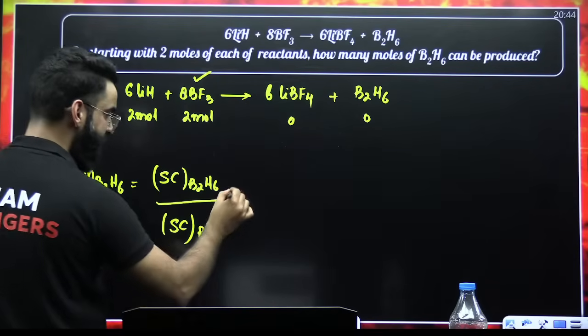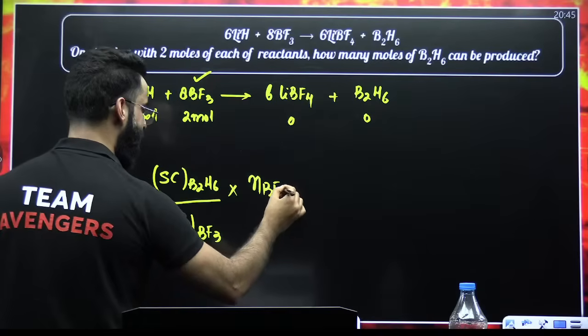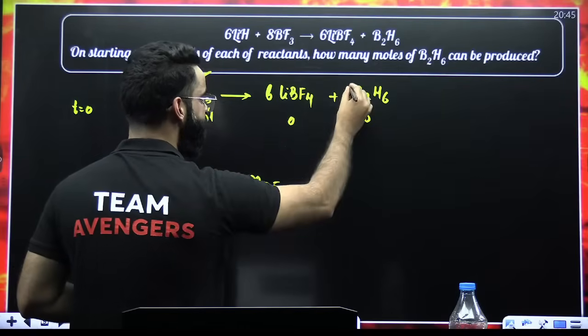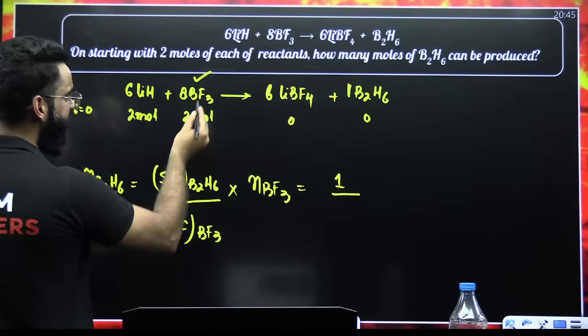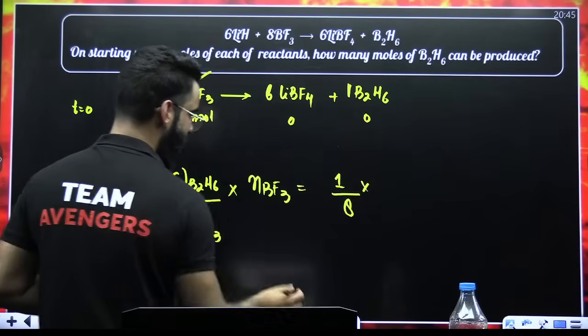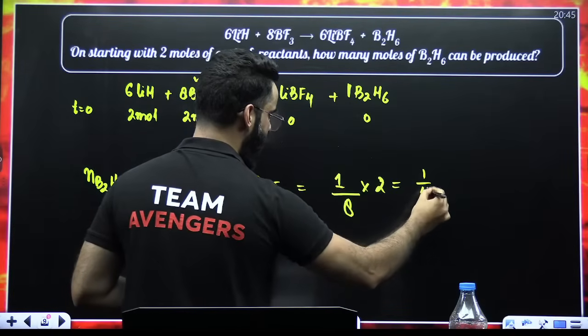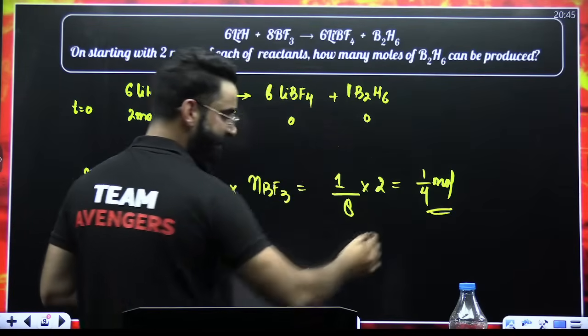That is BF3, the limiting reagent, multiplied by the number of moles of BF3, as I told you a few minutes back. What is the stoichiometric coefficient of B2H6? That's 1, divided by the stoichiometric coefficient of BF3, which is 8, multiplied by the moles of BF3, which is 2. So the value is 2 by 8, that means 1 by 4. So these are the moles of B2H6 which you were supposed to calculate.